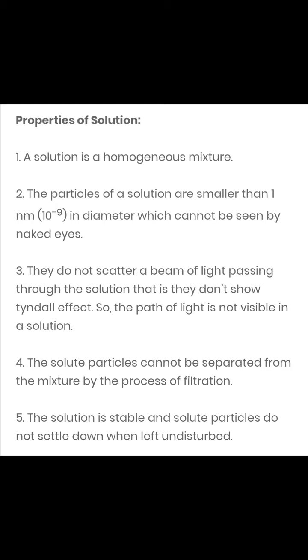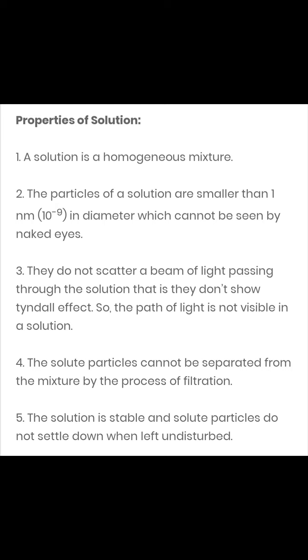The next property: if we want to separate the solute particles from the solvent from a solution, we won't be able to do it with the help of the process of filtration. Very simple. You have water, with sugar dissolved in it. Try to separate the sugar particles from the water by filtration. It's not possible to separate sugar from the water. So this is how the property says.